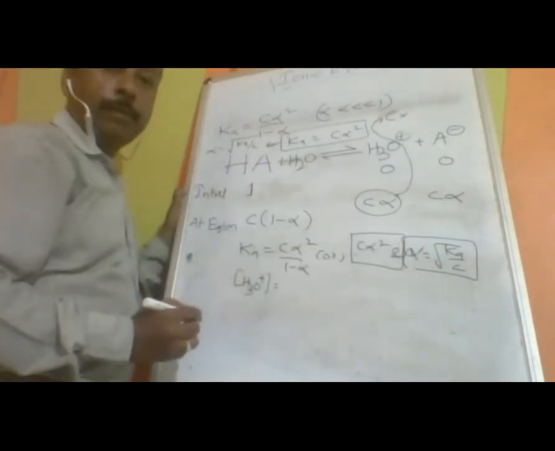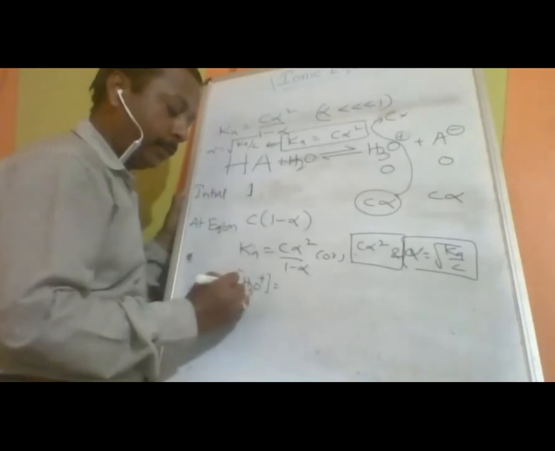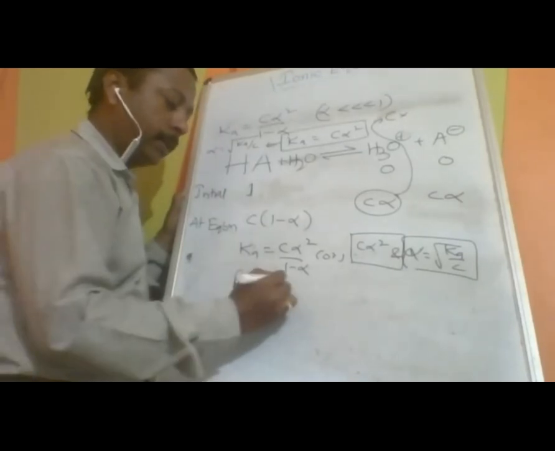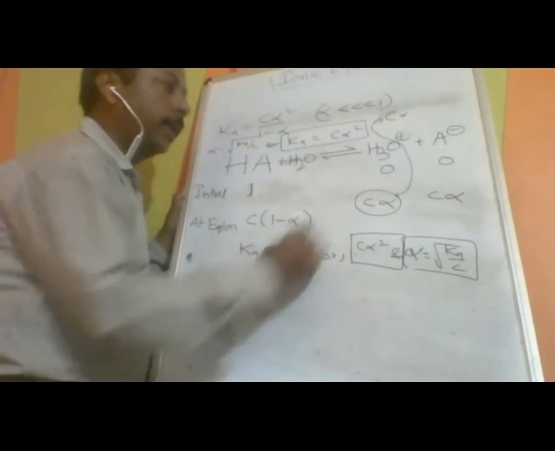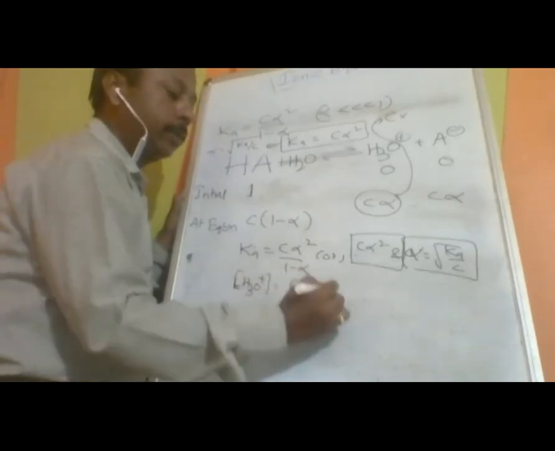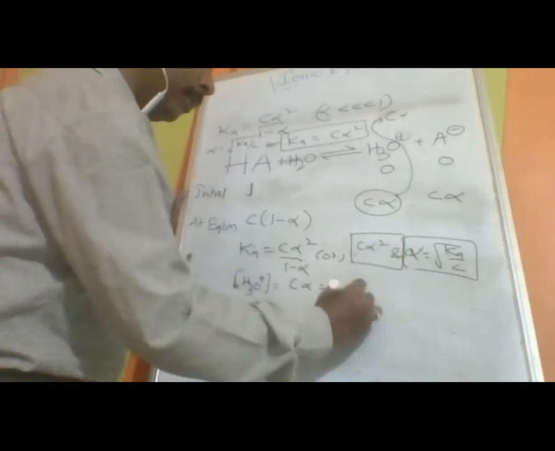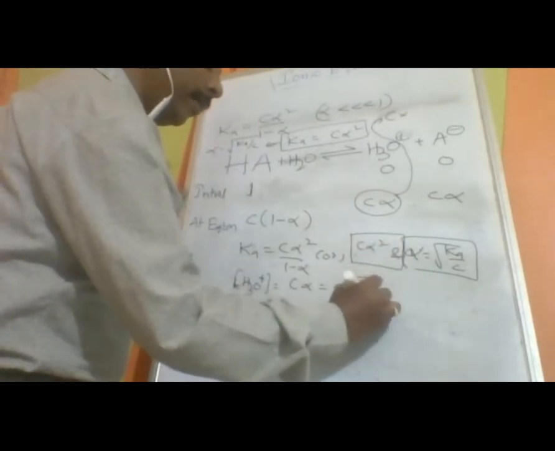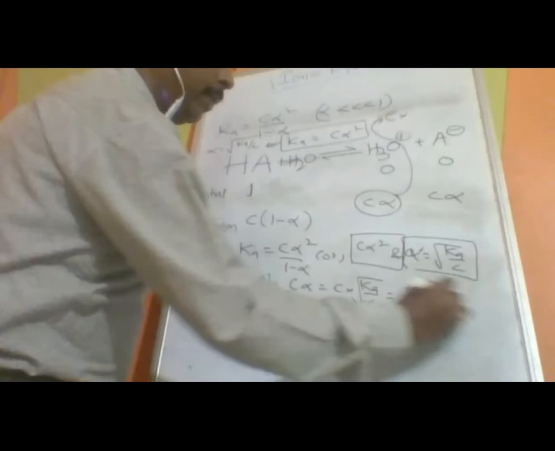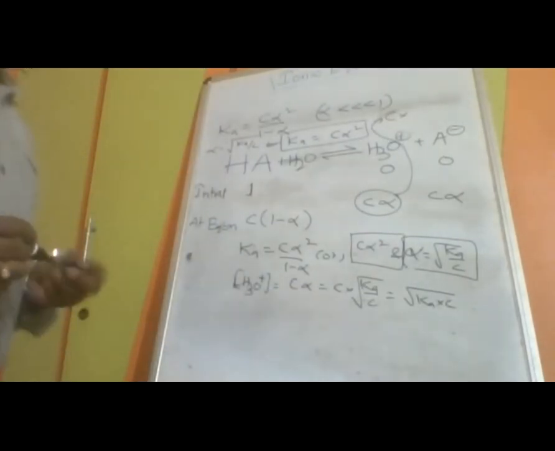So the concentration of H3O+ can be written as C alpha. So C into, in place of alpha, I can write the square root of Ka upon C. So directly we can write it as the square root of Ka into C also. Just make a note of it. All of you make a note of it. Very important topic.